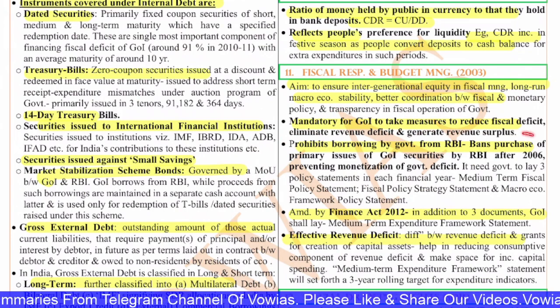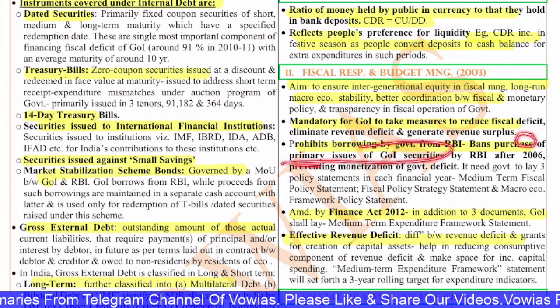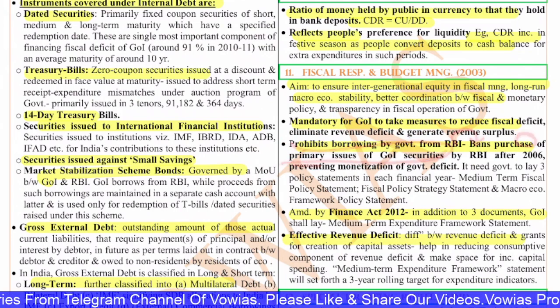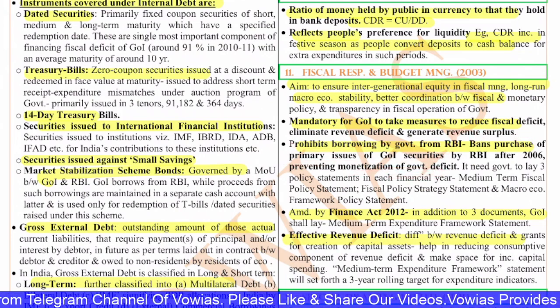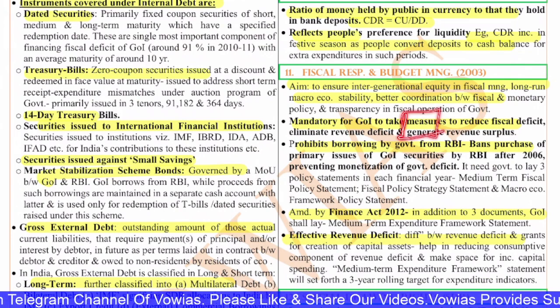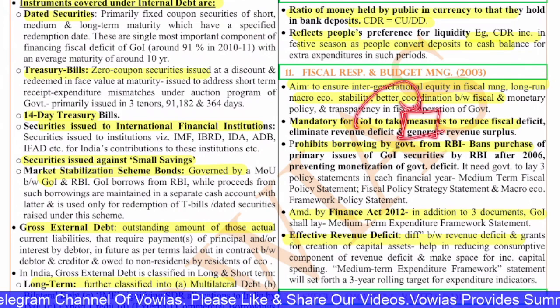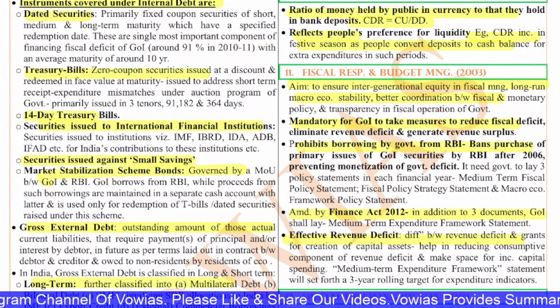It bans the purchase of primary issues of the Government of India securities by the RBI after 2006. It prevents monetization of government deficits. That means when there is a deficit, then RBI will come and put money over there. That is called monetization of deficit.